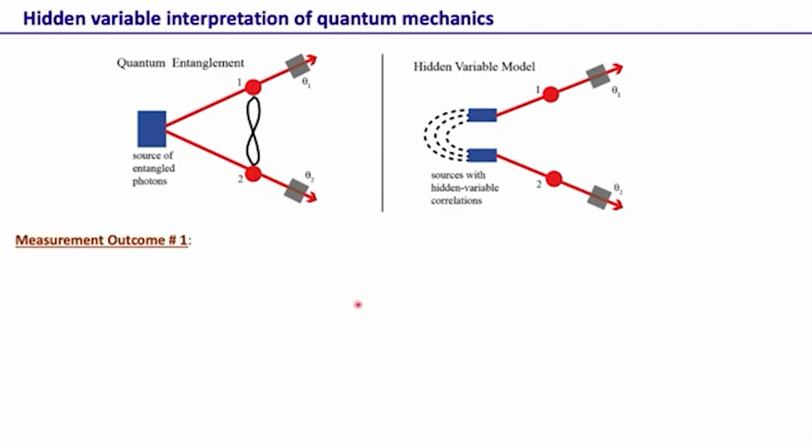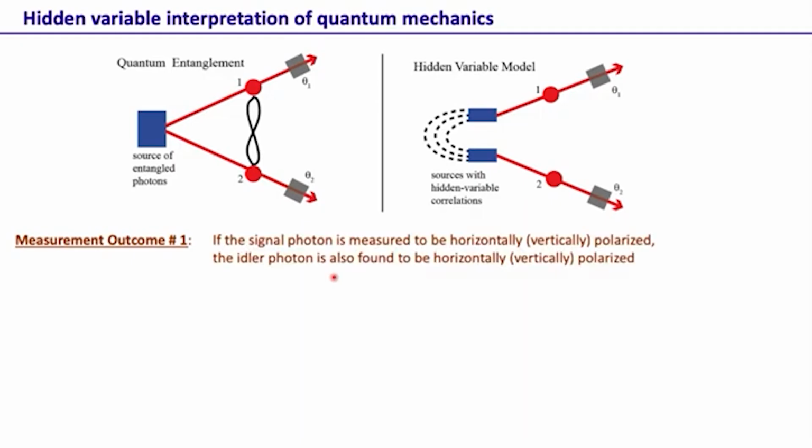So now let's look at one measurement outcome that somebody sees in the lab, and then we'll see if the quantum theory or the hidden variable theory or both are able to explain or describe this measurement outcome. The first measurement outcome is that somebody does an experiment and you have these two photons coming. Again, we don't know whether it is a source of entangled photons or we can describe it as two independent sources. That's the theory, but what one sees in the experiment is that we have these two photons coming in, and then an experimenter is doing some measurements over here. Again, in this setup also we have these two photons coming in and we do these measurements here.